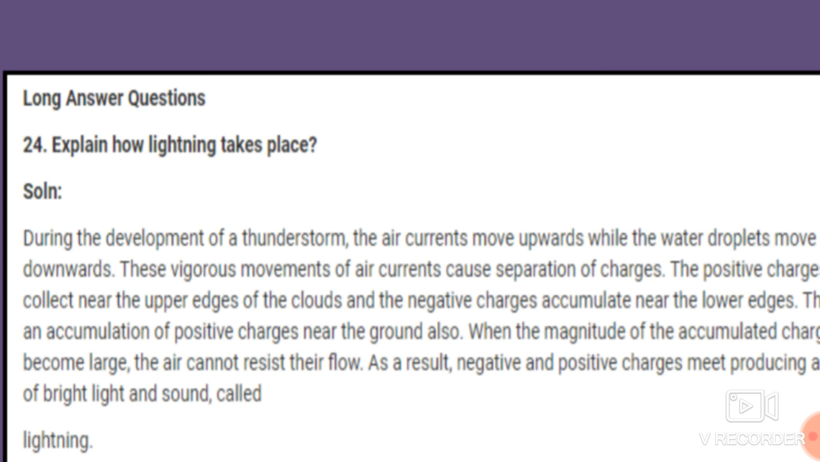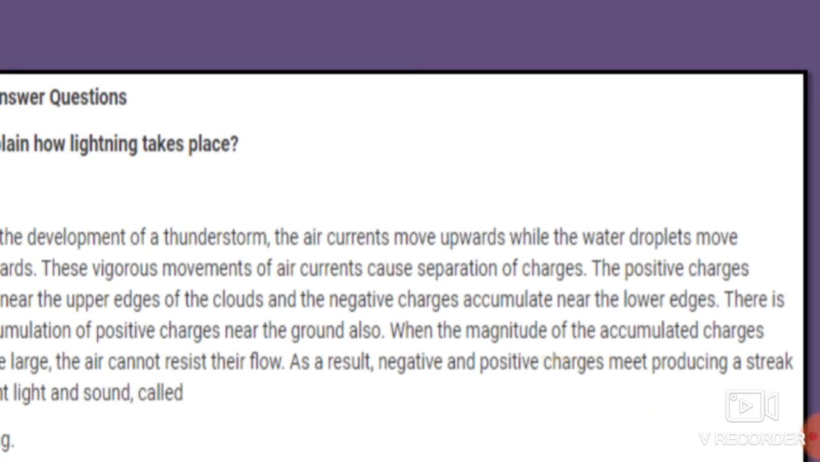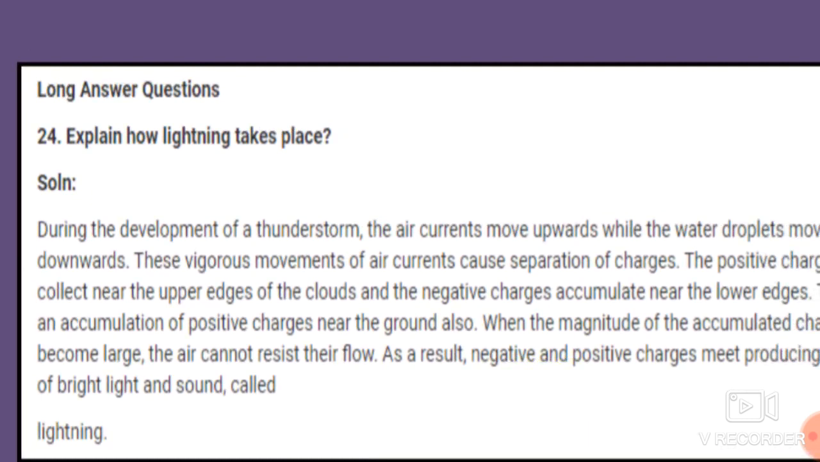Okay, how does lightning take place, students? See over here, it is the answer for this question. During the development of a thunderstorm, the air currents move upwards while the water droplets move downwards. The warm air currents move upward, and the droplets move downward.